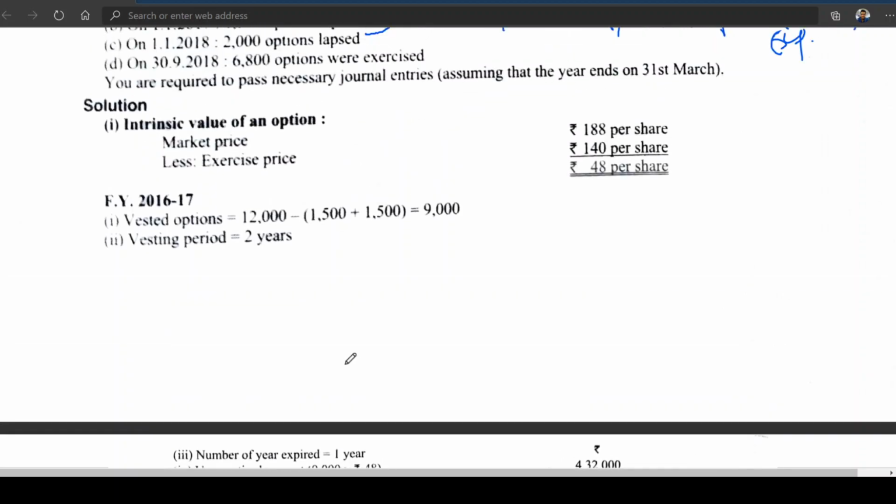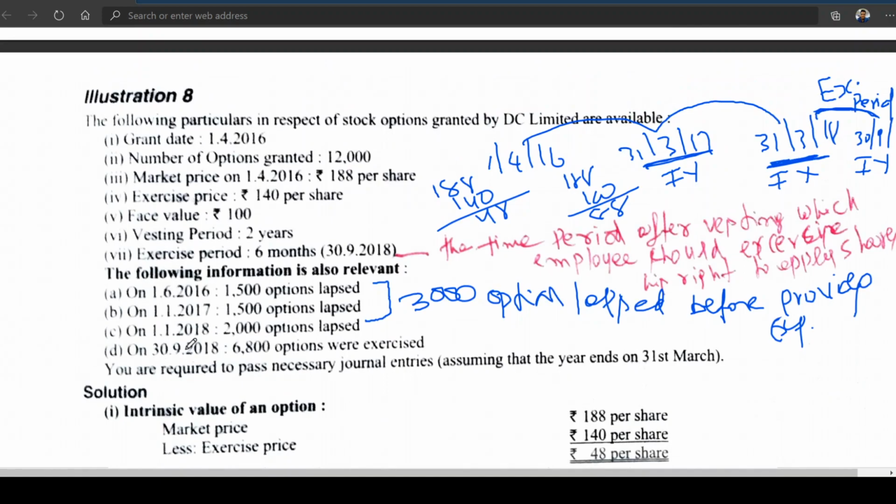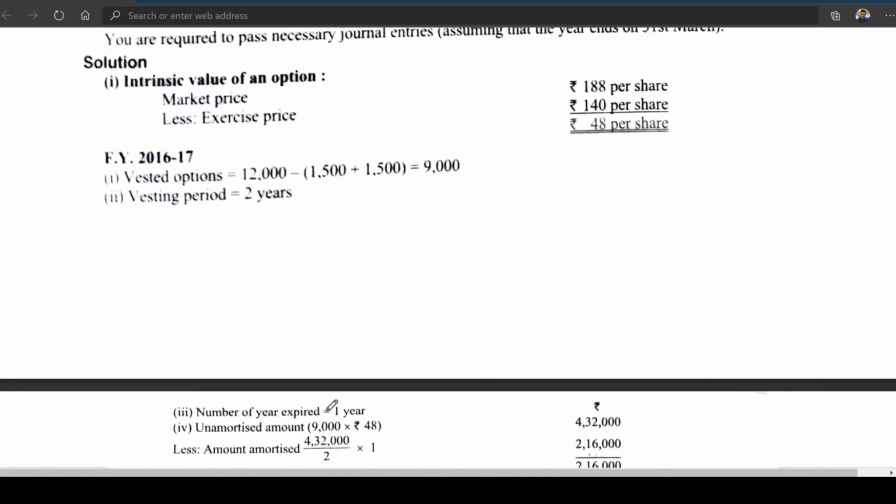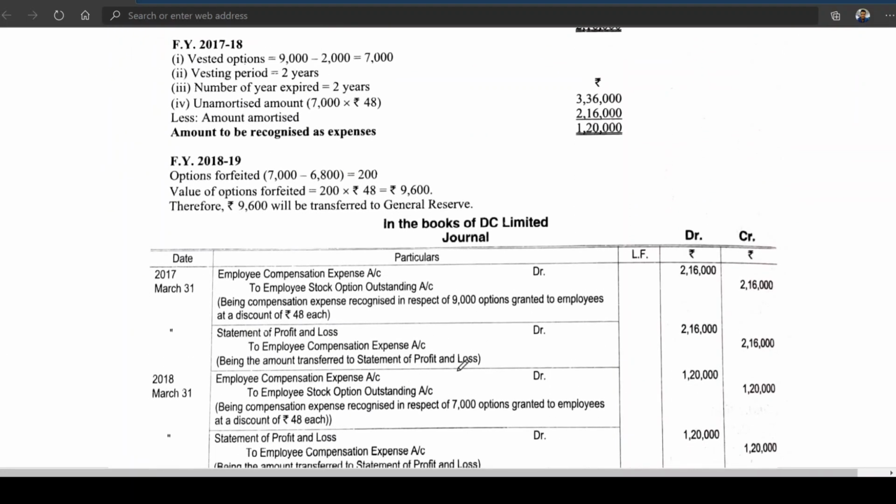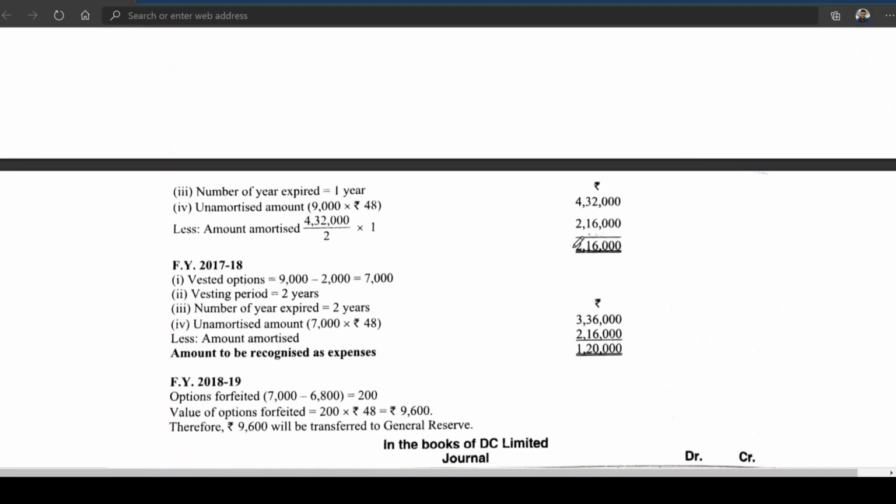Now, next, second year. 1/1/18, 2,000 options lapsed. 1st April 17 to 31st March 18. This is the second year. In the second year, how many options lapsed? 2,000. So now, already how much expenditure recognized here? 2,16,000 has been recognized, no? Amortized, recognized.